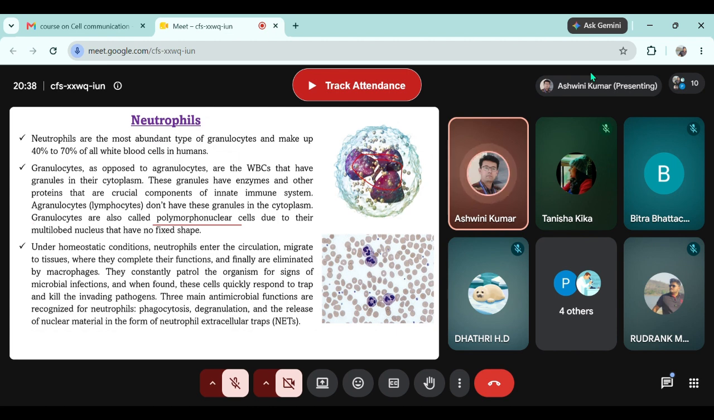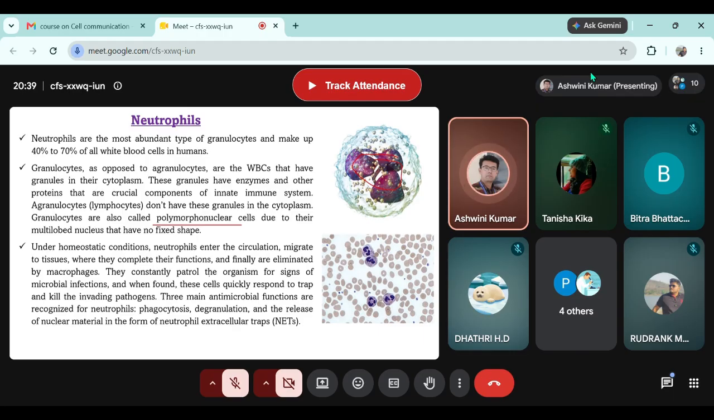Under homeostatic conditions, neutrophils enter the circulation, migrate to the tissue where they complete their function and finally are eliminated by macrophages. So, when the neutrophil performs its function and the function is over and the neutrophil is about to die or is dead, they are destroyed by the macrophages. Because as we discussed earlier, it is the role of macrophages to clear off any dead cell. Now, when the neutrophil has performed its function, it will die its natural death, and all these dead neutrophils are also cleared by the macrophages.